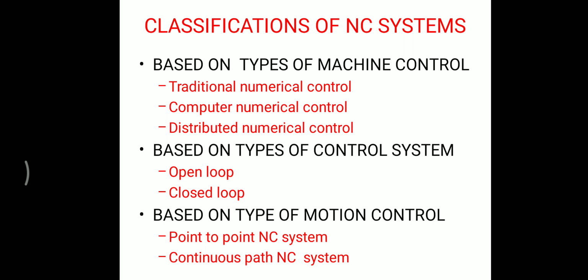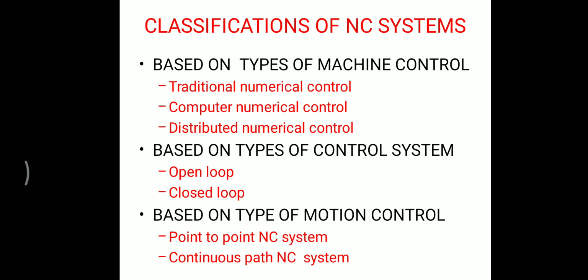Here, the programs are first downloaded from the mainframe computer, and the local controller supplies data to the hardware NC machines. So in the DNC system, a central computer is used to feed the data to local CNC computers. So, another classification is based on the types of control system.